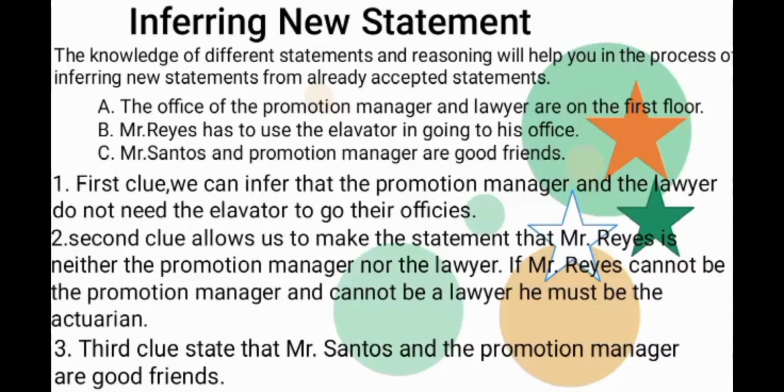The second clause allows us to state that Mr. Reyes is neither the promotion manager nor the lawyer. If Mr. Reyes cannot be the promotion manager and cannot be the lawyer, he must be the actuary. Then the third clause states that Mr. Santos and the promotion manager are good friends.